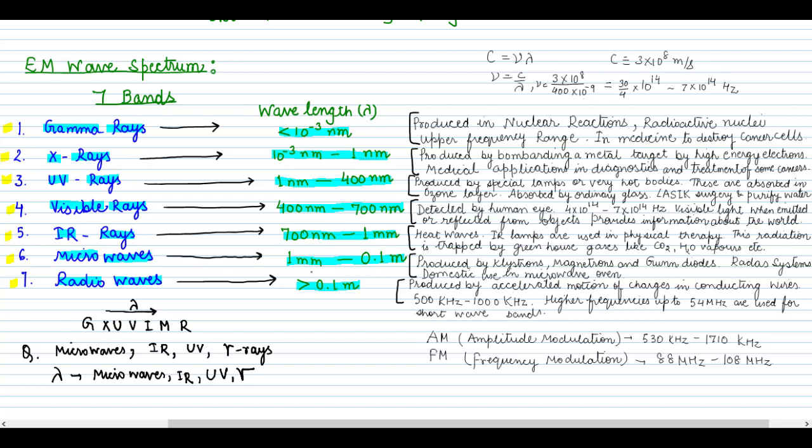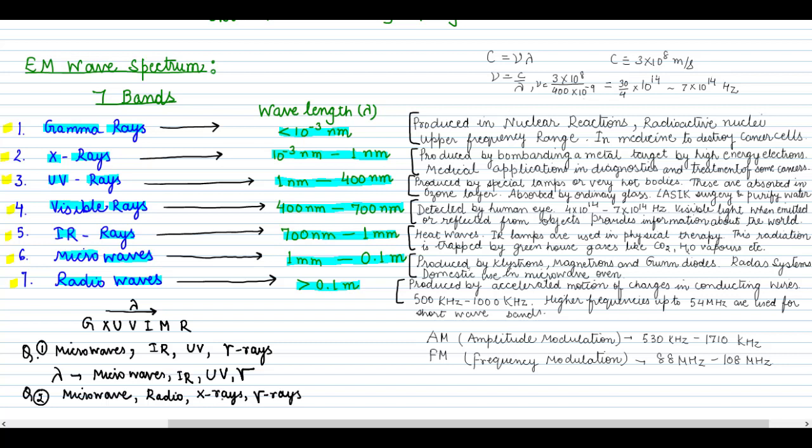Then I have a similar question for the ascending order also. So this is one more question I would like to mention. This is question 1 and say question 2, where you are given microwave, then we have radio waves, then X-rays, and then gamma rays. And now we have to arrange them in the ascending order. That means we have to start from the smallest wavelength and go up to the higher.